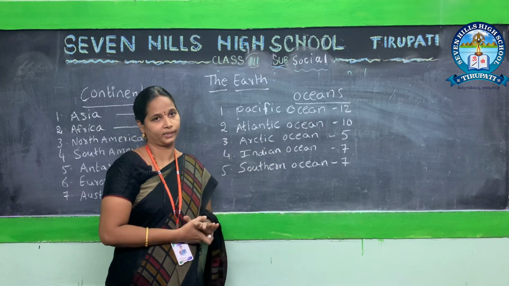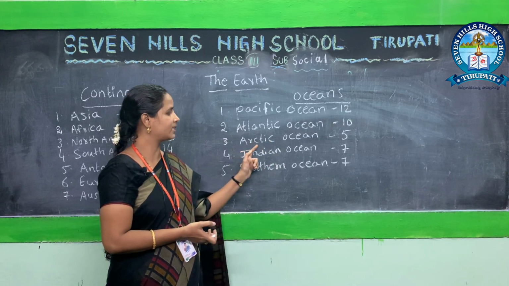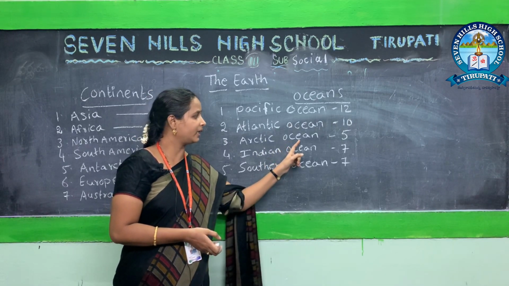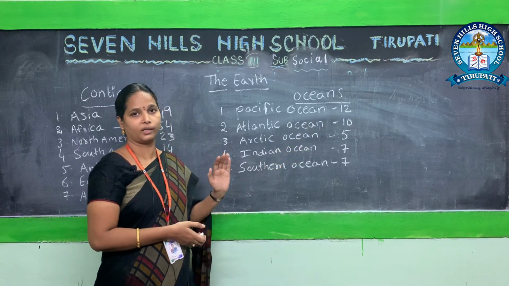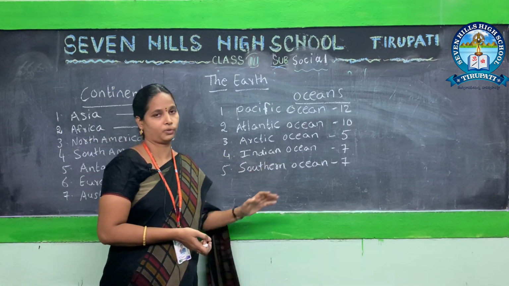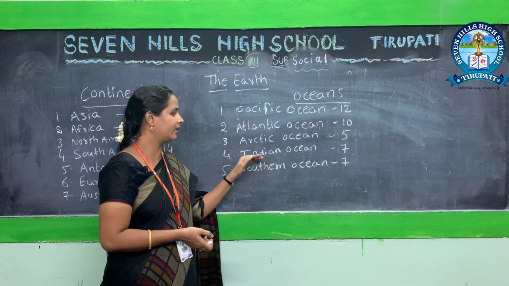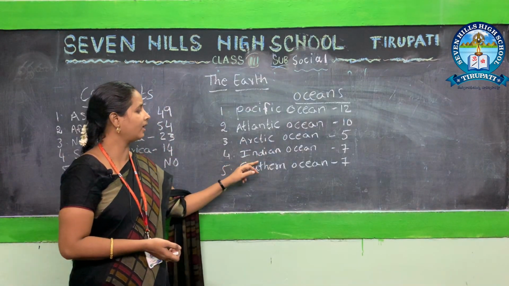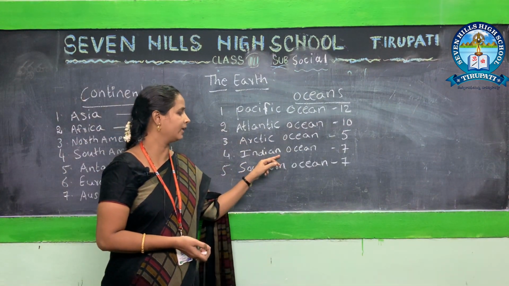Third one, Arctic Ocean. A-R-C-T-I-C, Arctic. O-C-E-A-N, ocean. Arctic Ocean. Fourth one, Indian Ocean. I-N-D-I-A-N, Indian.